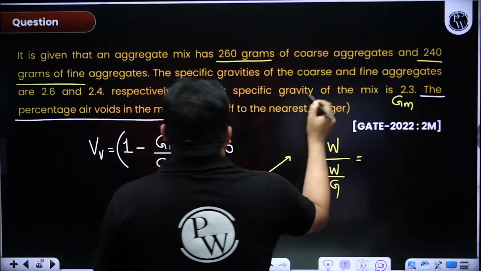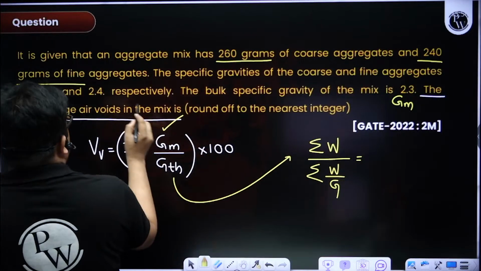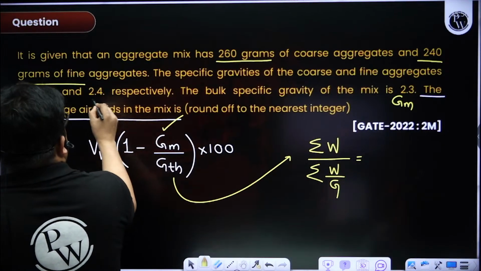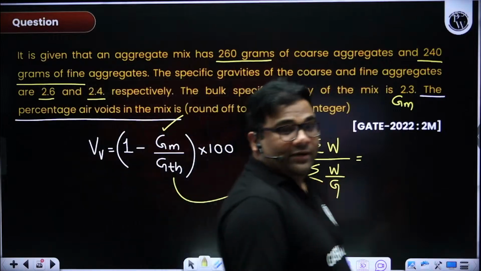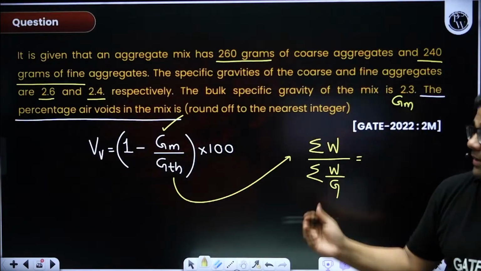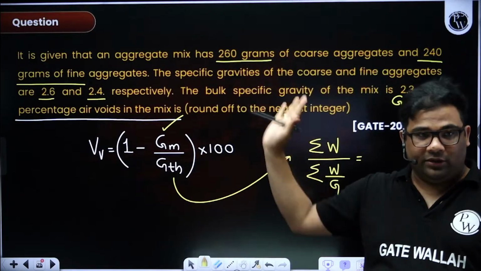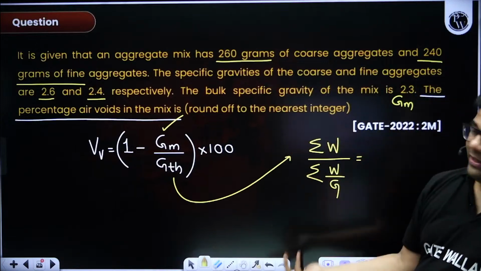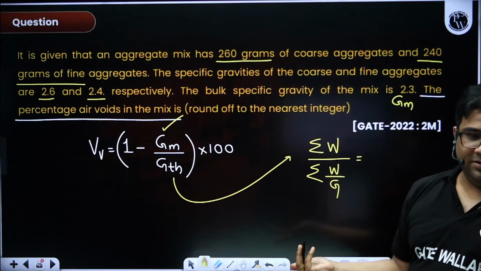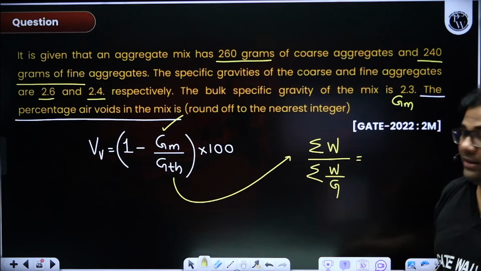Specific gravity of coarse aggregate is given 2.6. Specific gravity of fine aggregate is given 2.4. Now bitumen they have not given, so we can't do anything. If something is missing, we have to ignore it. Weight of bitumen and specific gravity of bitumen are not given, so we have to ignore it.